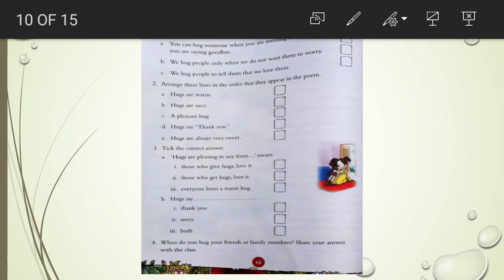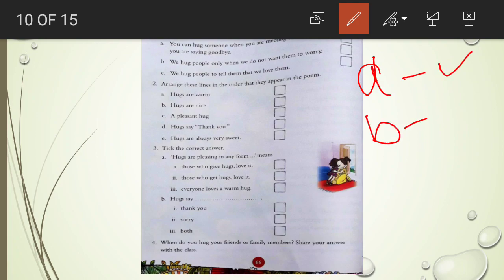Put a tick mark against these sentences if they are true and put a cross if they are not. So children, here you have to put a tick for the correct sentence and a cross mark for the incorrect one. So A. You can hug someone when you are meeting them or when you are saying goodbye. So children, yes, we can hug someone when we meet them or when we say goodbye. So this one is correct. So put a tick mark. Put a tick for number A.